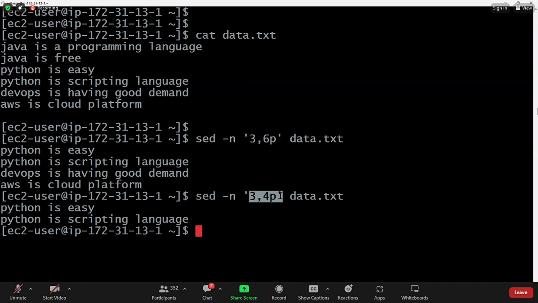So like this, if you have some special requirement when we want to read the file data, then you can go for the sed command. And similarly, you can use insert also by using the sed command. You can substitute, you can print, you can delete, and you can insert also.